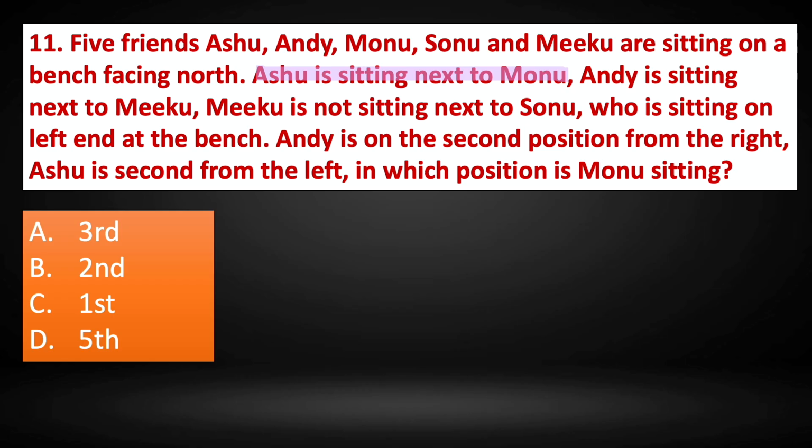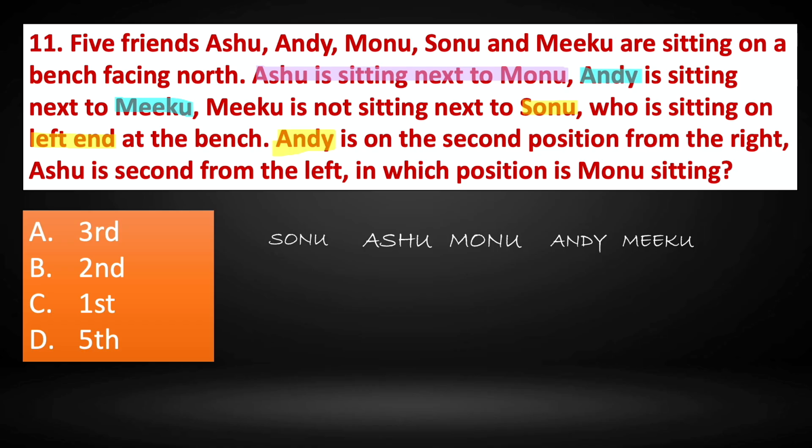Ashu is sitting next to Monu. So Ashu and Monu are sitting next to each other. Andy is sitting next to Miku, but Miku is not sitting next to Sonu, who is sitting on the left end of the bench. So left end of the bench is Sonu and Andy is sitting next to Miku. Miku is not sitting next to Sonu. So Andy and Miku will come on the right side because Miku is not sitting next to Sonu. Sonu is at the left end of the bench. So that is done.